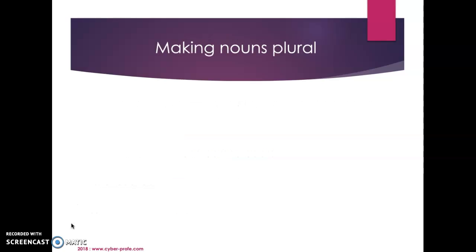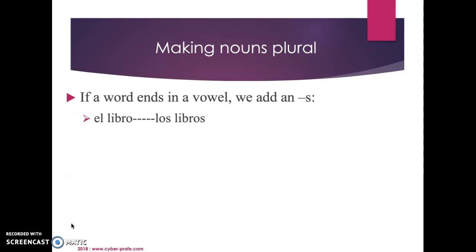So now we're going to get into making nouns plural. So like I told you before, you got to see a lot of times when they're plural, they're adding S, but we do have some rules as to when to make nouns plural and what you do to them. So if a word ends in a vowel, you just add an S. Again, our vowels are A, E, I, O, and U. So looking at the word el libro, O is a vowel. All we have to do is add an S. So libro turns to libros, and the plural form of el is los.